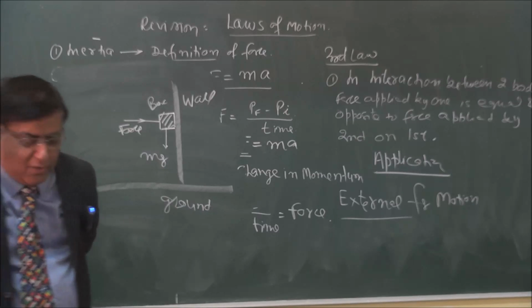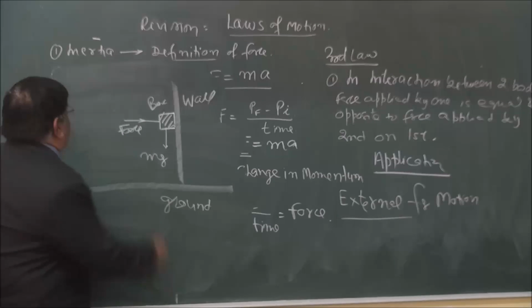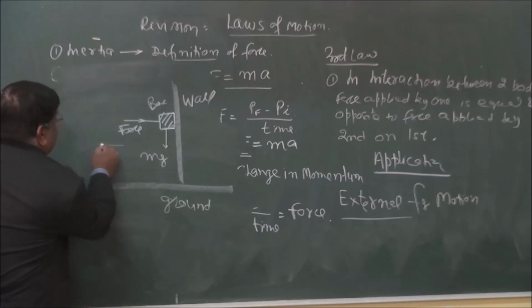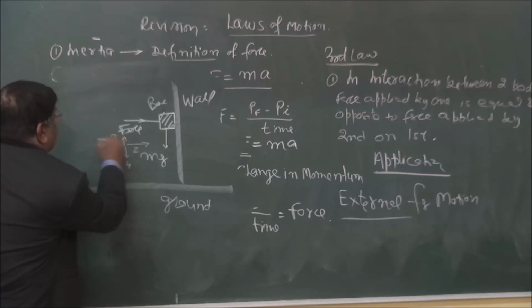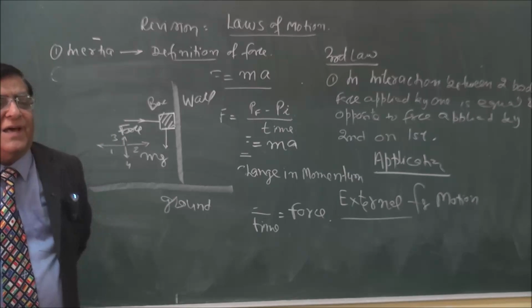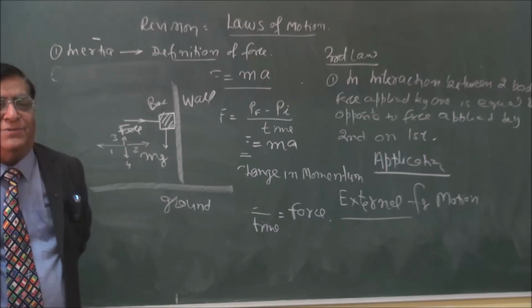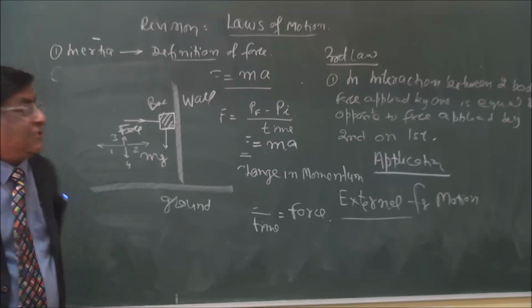Very good. You can now make out friction. What should be the direction of that friction? Should it be in this direction? 1, 2, 3, 4. Which direction should it be? 3. How is its direction 3? How can you make out? Applied force is in which direction?